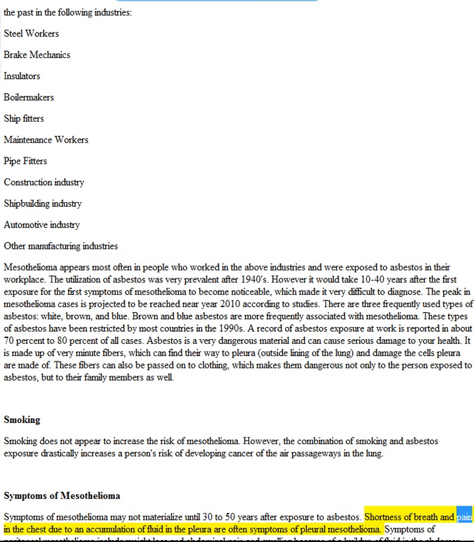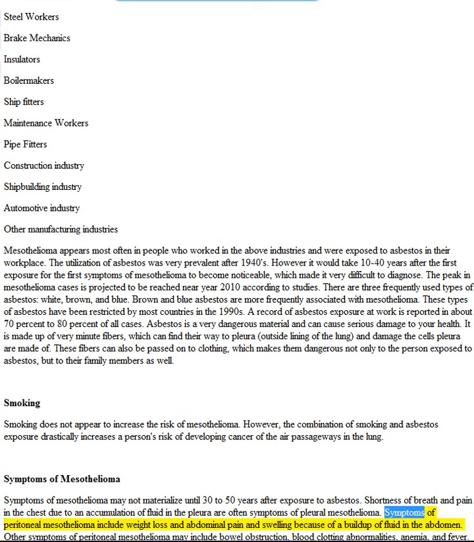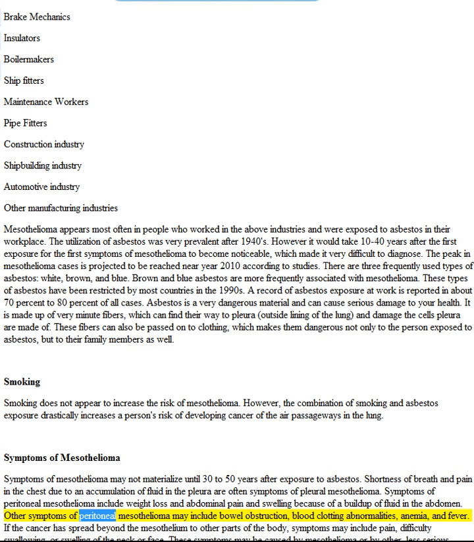Shortness of breath and pain in the chest due to an accumulation of fluid in the pleura are often symptoms of pleural mesothelioma. Symptoms of peritoneal mesothelioma include weight loss and abdominal pain and swelling because of a buildup of fluid in the abdomen. Other symptoms of peritoneal mesothelioma may include bowel obstruction, blood clotting abnormalities, anemia, and fever.